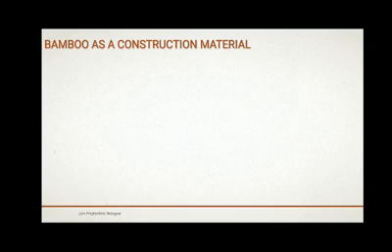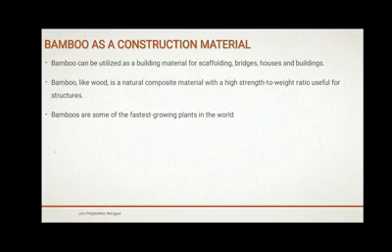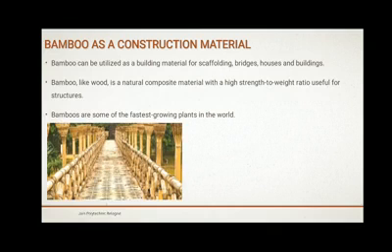Now coming to bamboo as a construction material. Bamboo can be utilized as a building material for scaffolding, bridges, etc. Bamboo, like wood, is a natural composite material with high strength to weight ratio, which is useful in structures. Bamboos are some of the fastest growing plants in the world, which is available almost everywhere.